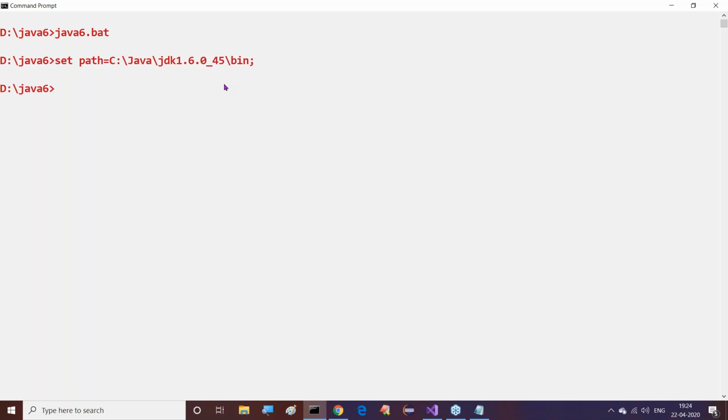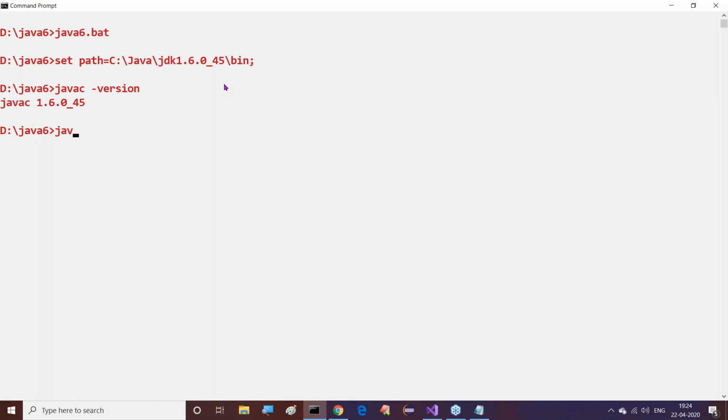Java 6 version is available. Type that batch file name and click on enter. Automatically the Java 6 version will come. Observe this clearly. javac space hyphen version here. If you observe, what are we getting? javac 1.6.0, that we are getting.